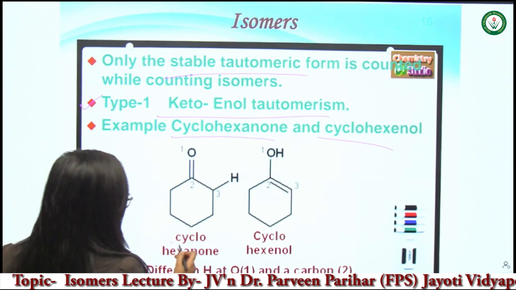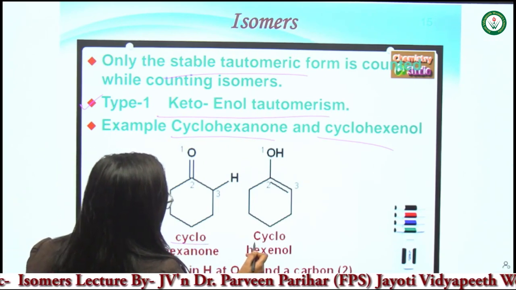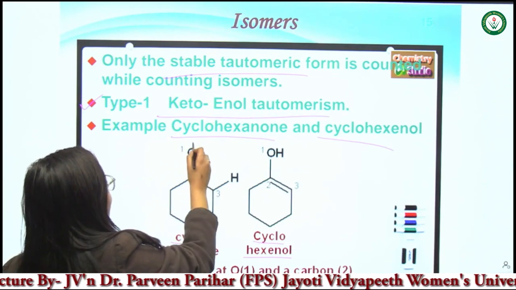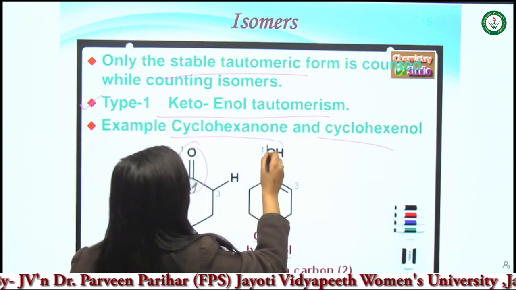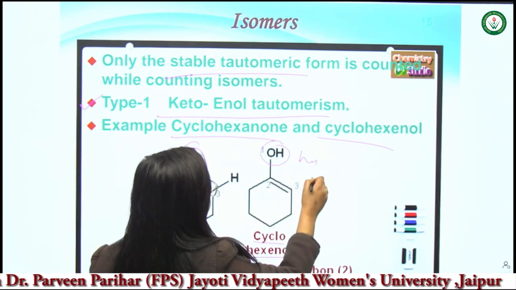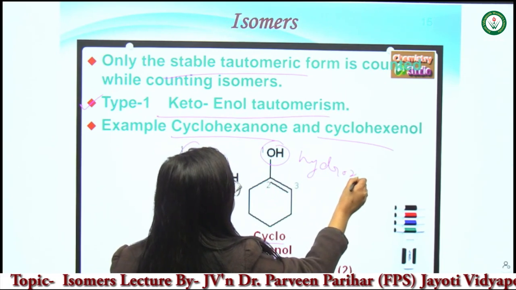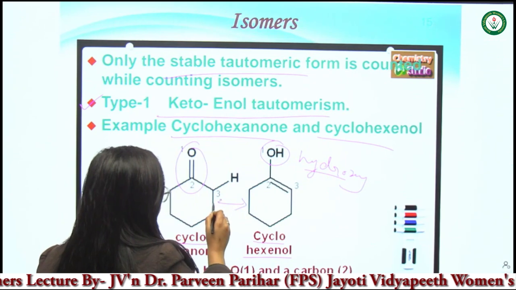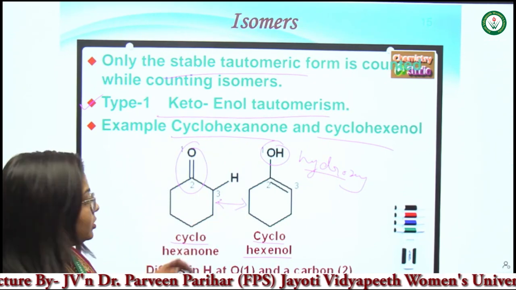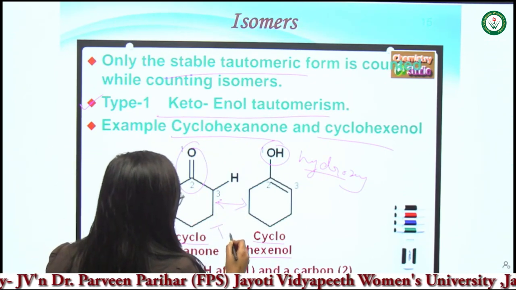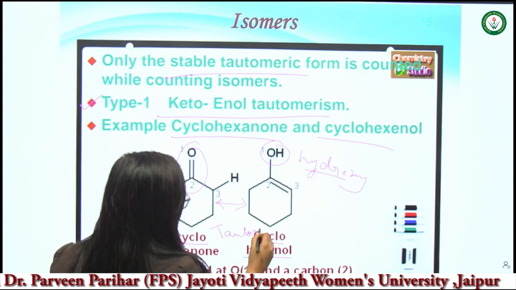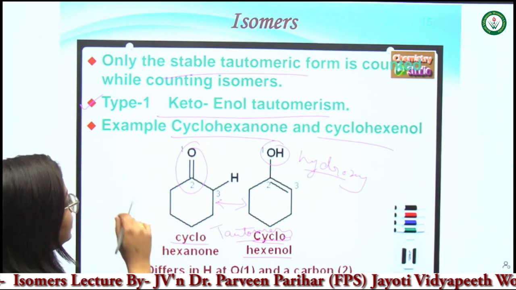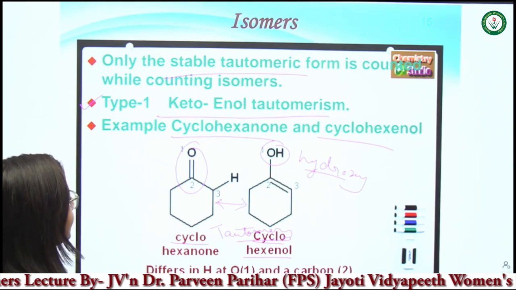In cyclohexanone and cyclohexenol, you can clearly identify that in one the functional group is the ketone, but in the other the functional group is the hydroxyl. But both these compounds are interconvertible, so these are considered as tautomers. Let's see how these are interconvertible.